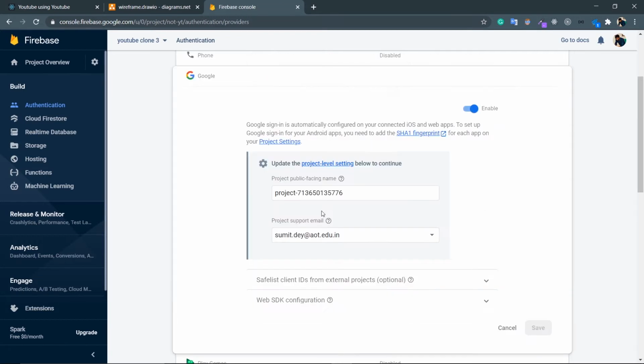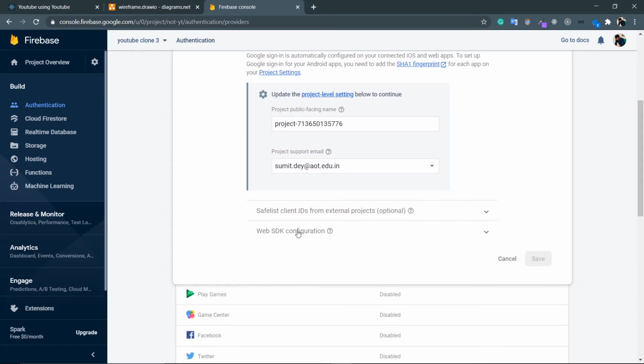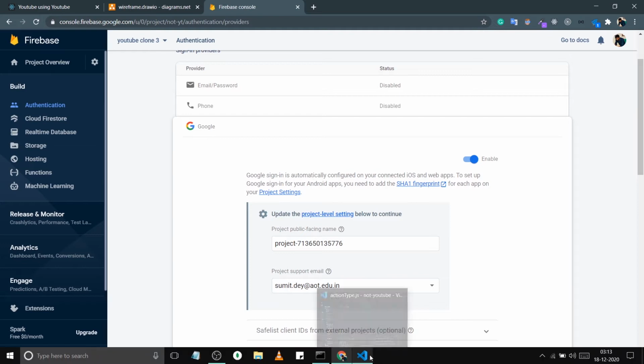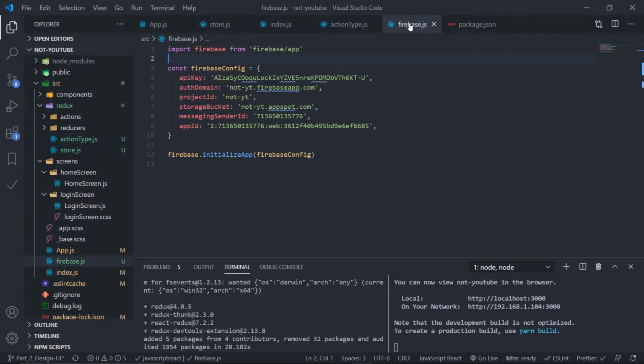That's it. Okay, so this is finally enabled, and inside this web SDK configuration, you can see your web client ID and web client secret. Okay, so that's it. Now go to your app and just go to the file firebase.js.